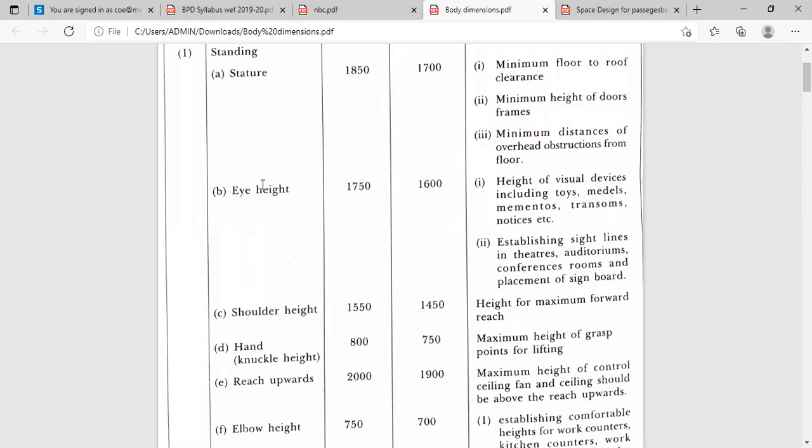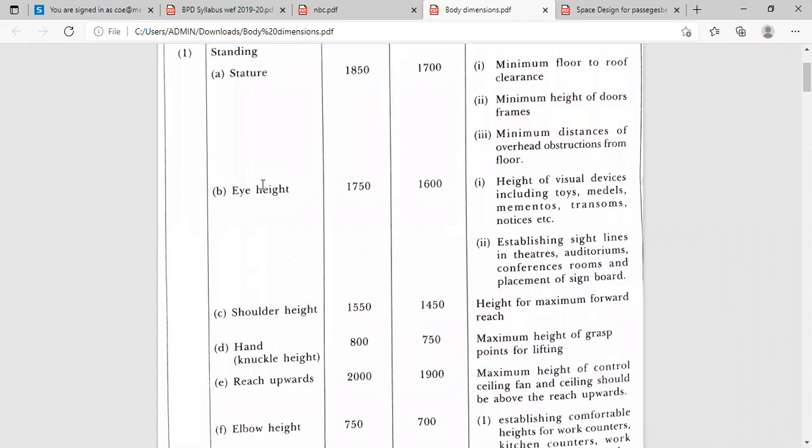Whenever we are performing anything, suppose you are in college and you are near the notice board, here we have to locate that notice board, and decide what its height should be.